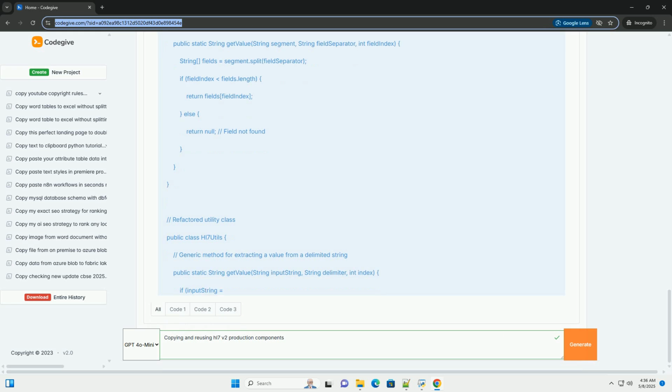Example, Java. Benefits. The ADT-hl7 processor class reuses the getSegment method from the base hl7 processor class. It overrides the process message method to provide specific processing logic for ADT messages. It leverages hl7 utils for extracting field values.